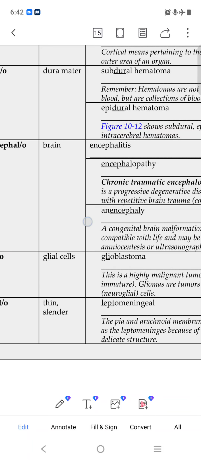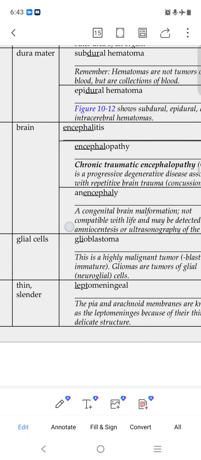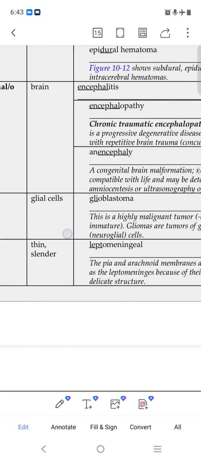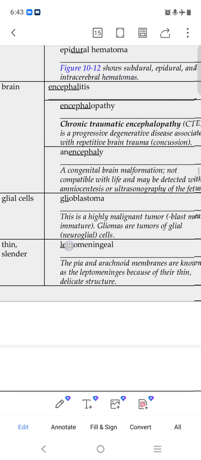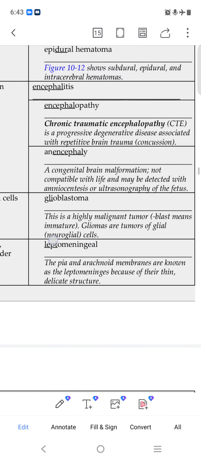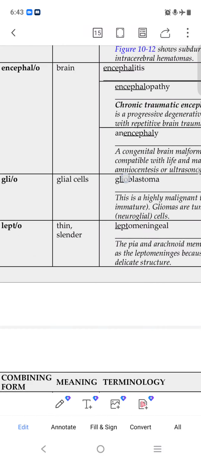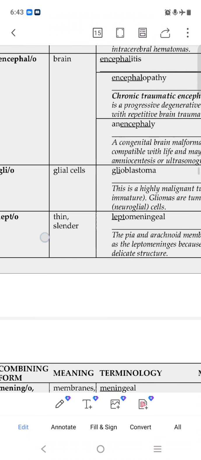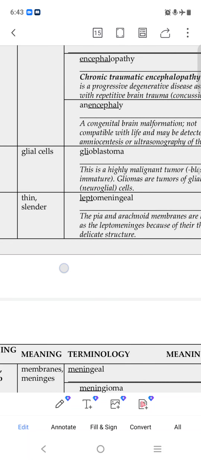Encephalo means brain. Encephalitis is inflammation of the brain. Encephalopathy is a bad condition of the brain. Anencephaly means without brain. The person is born without brain. It is a congenital brain malformation not compatible with life, which may be detected. Glial means glial cell. Glioblastoma is a tumor of the glial cell, a malignant tumor.